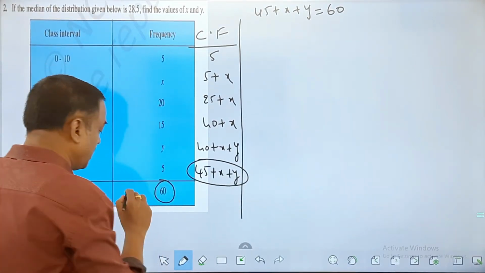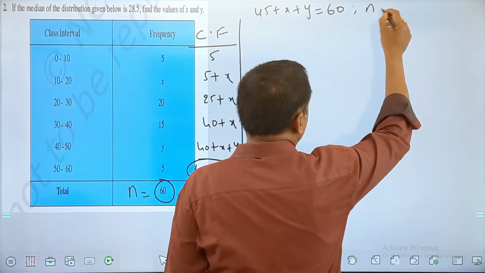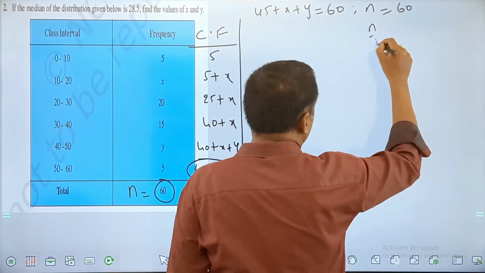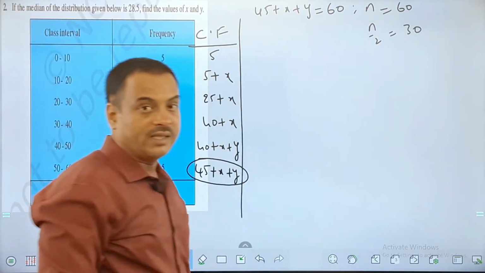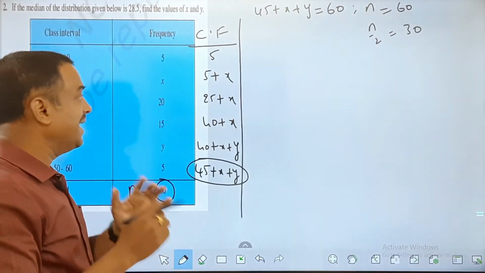60, where the given n value is 60. So here we also know that n is equal to 60. So n by 2 will be how much, friends? 30. The most important value will be to find n by 2, based on which we get it here.